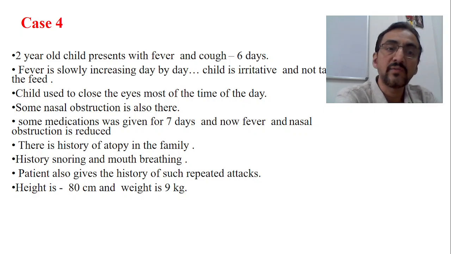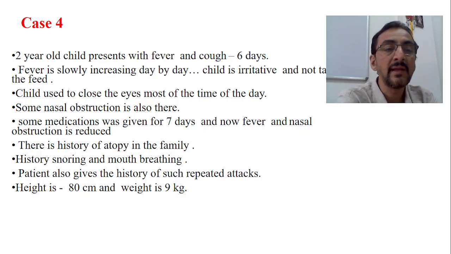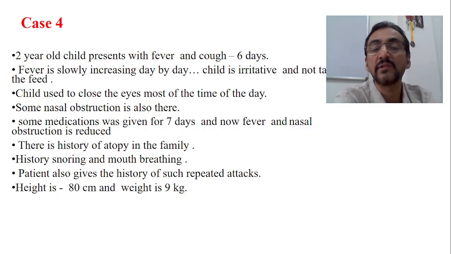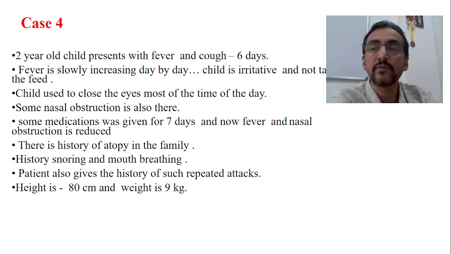And according to the mother, there is also a history of atopy in the family. Yes, in the family there is some history of allergy. And there is also a history of snoring as well as mouth breathing. The mother says the child snores, and he opens the mouth during the night hours when he is sleeping, so mouth breathing is there. The patient also gives a history of such repeated attacks. The child has had such repeated attacks since birth itself. This is the complaint of the mother.